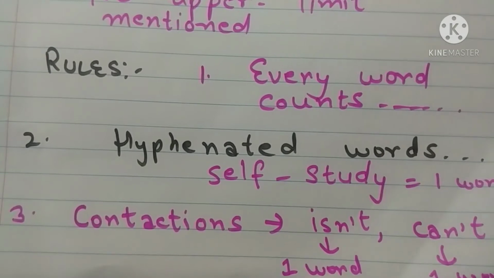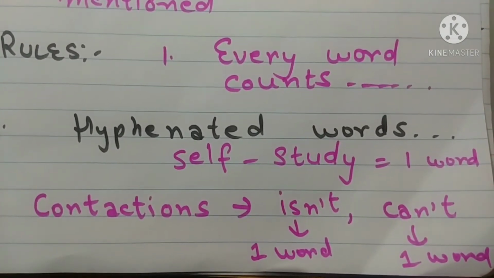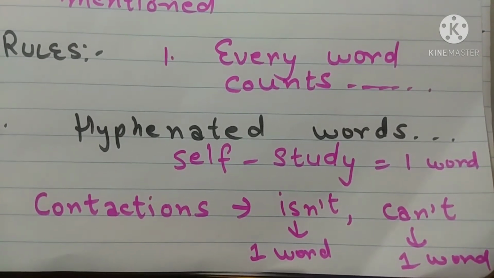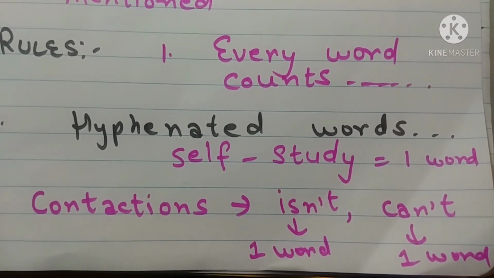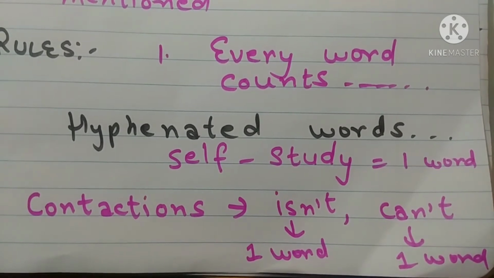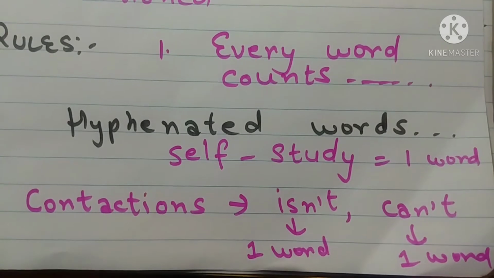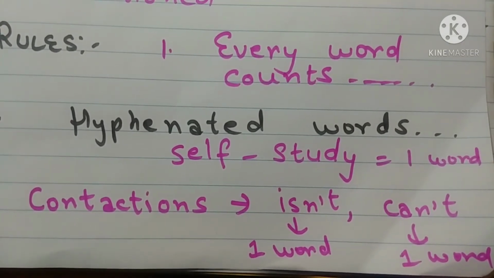Then contractions. Contractions you can see isn't, can't. So if you are writing contractions, otherwise you might be aware that in formal writing we are not supposed to write contractions. That is not acceptable in IELTS writing, because IELTS writing is a kind of formal writing. But if you are writing informal letters in general IELTS, you may use contractions at that time.